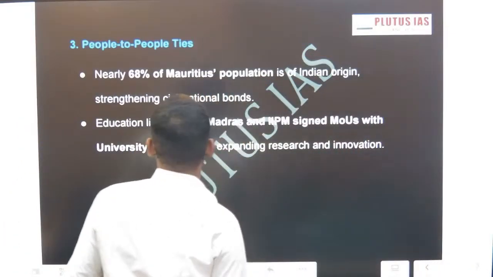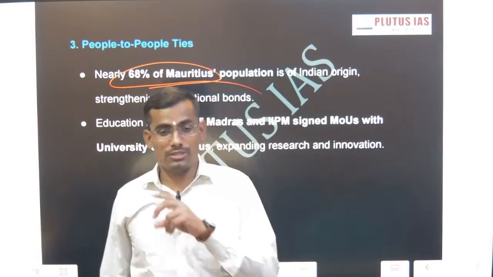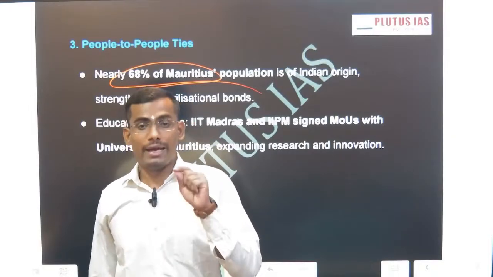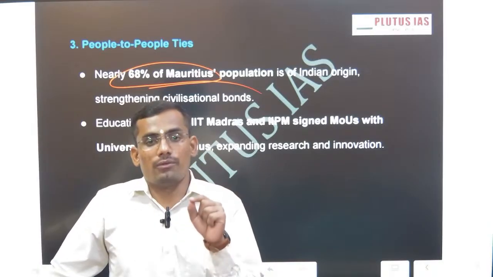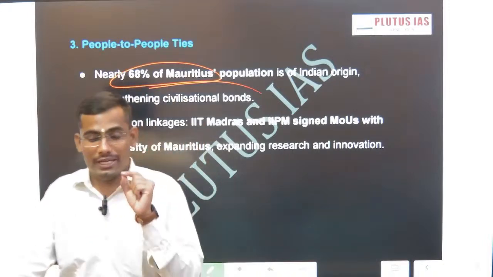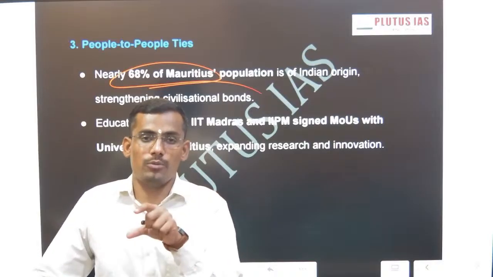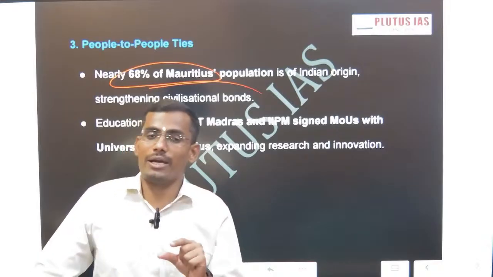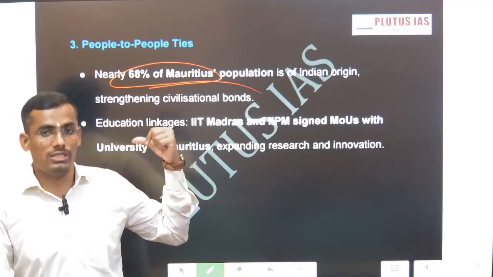Now, if you come to the people, nearly 68%, as I told earlier. And why is this population 68%? Because of the indentured labor policy of the British from 1834 through the 19th century. Most of the indentured labor settled there, and now they are the descendants. This is one of the diaspora diplomacy points, and in the UPSC Mains syllabus there is one point on diaspora diplomacy, how the diaspora is helping. India is the largest recipient of remittances according to the World Bank report, and this is the reason why 68% of the population of Mauritius is of Indian origin.